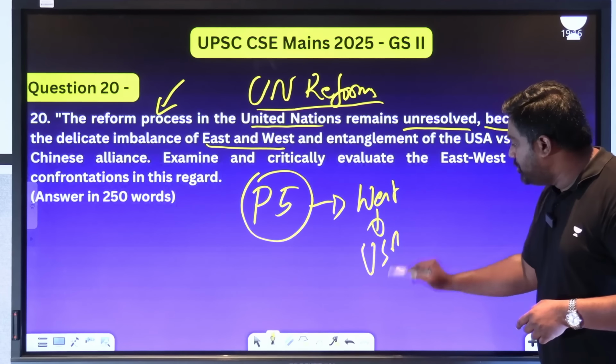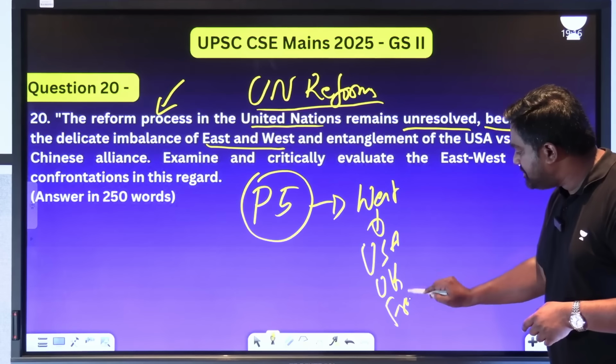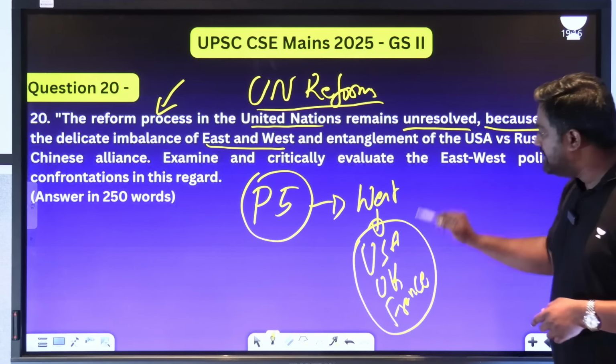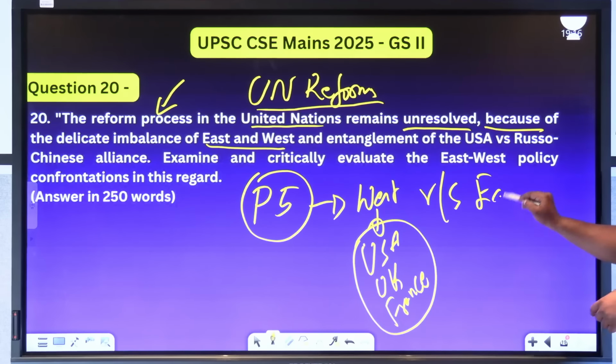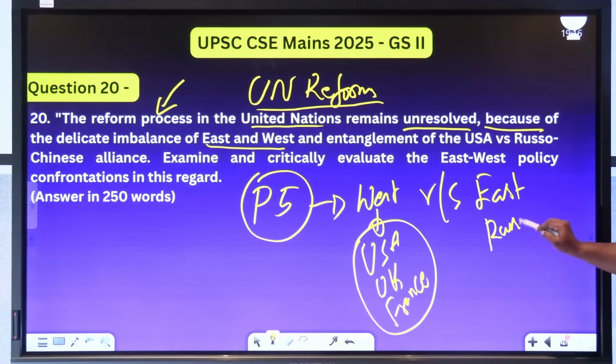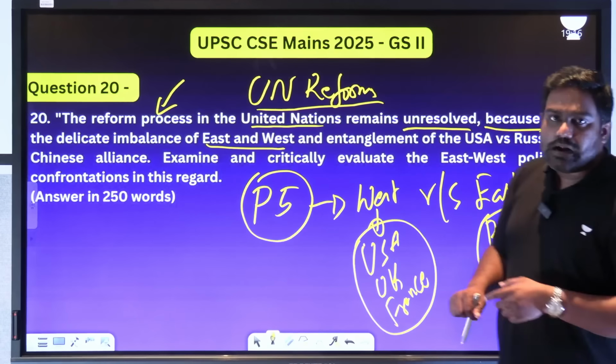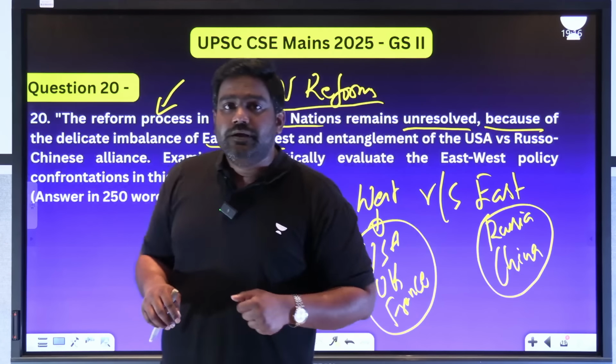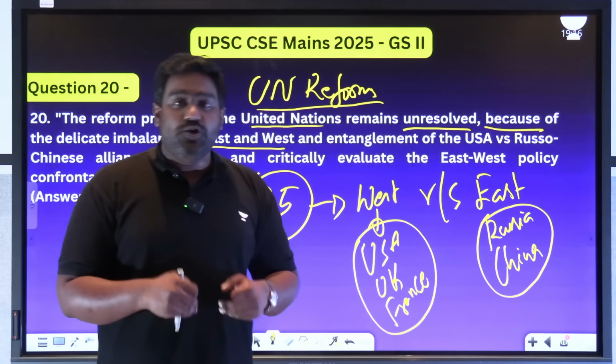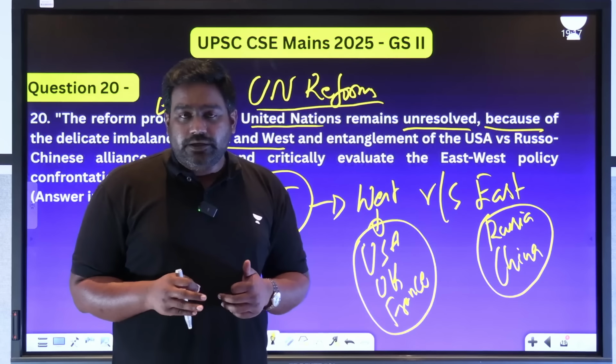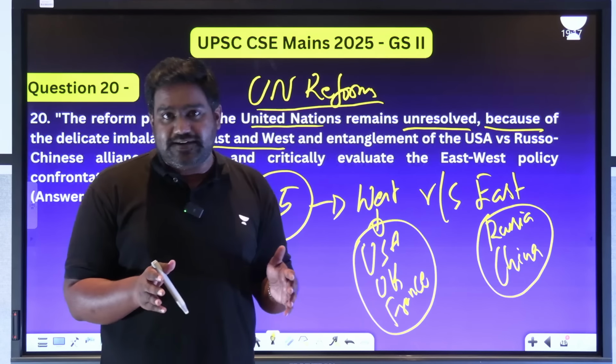We have the Western powers, United States, United Kingdom, and France, always aligning together, and the Eastern powers on the other side, Russia and China, which are geopolitical partners and even all-weather friends. So on any important issue at the UN, when you look at the voting pattern, there is a clear division between the East and the West.